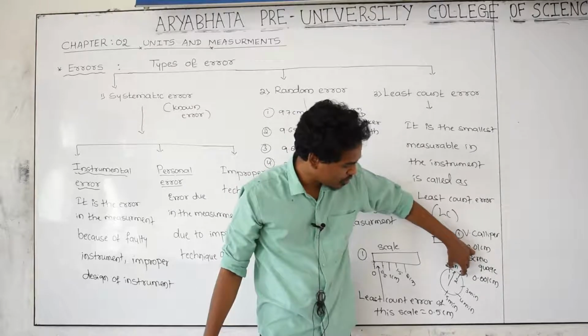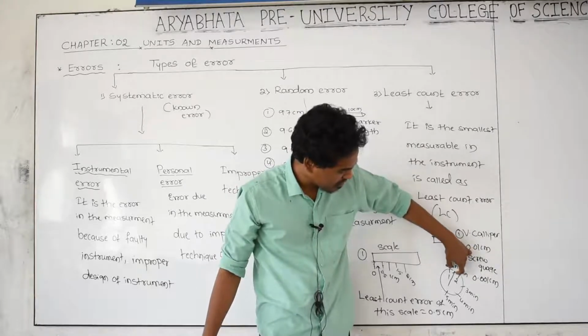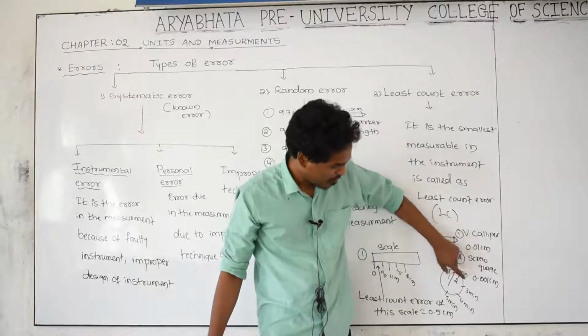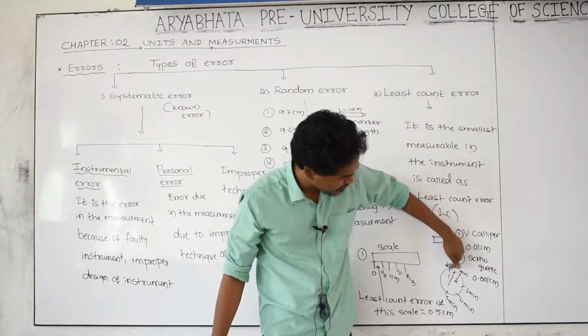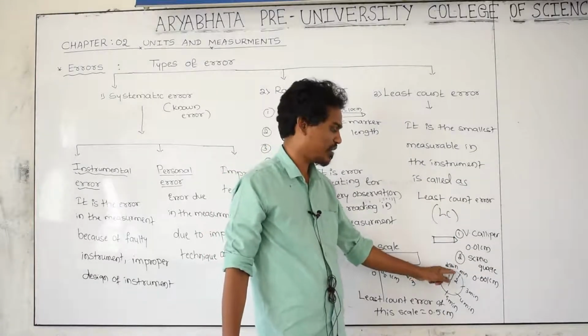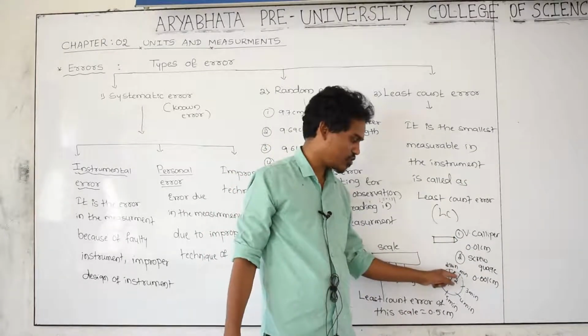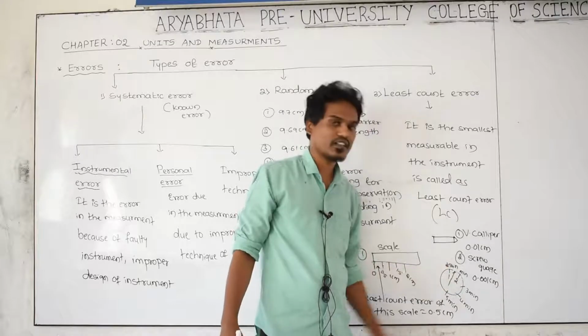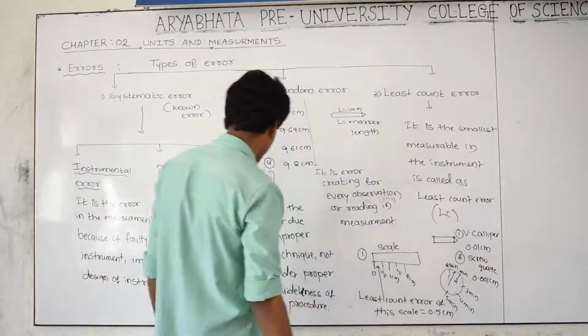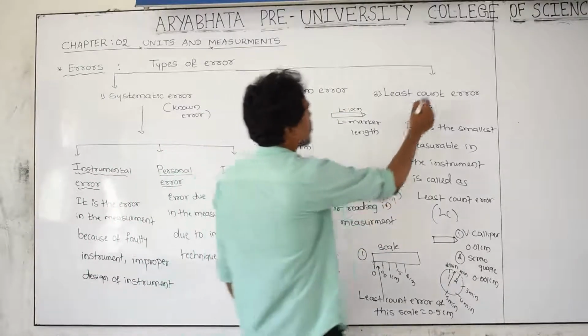1 ಮತ್ತೆ 2 ದ ನಡಕ ಯಾವುದು ನೆಕ್ಸ್ಟ್ ಏನಿಲ್ಲ, getting divisions ಇಲ್ಲ, digits ಇಲ್ಲ. But this pointer is exactly present in between 1 and 2. Then what is the error of this clock? That is 1 minute. 2 minus 1, that is 1. What is the error of this clock? That is 1 minute.